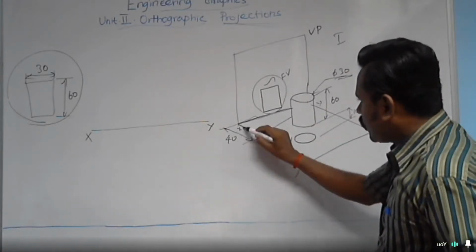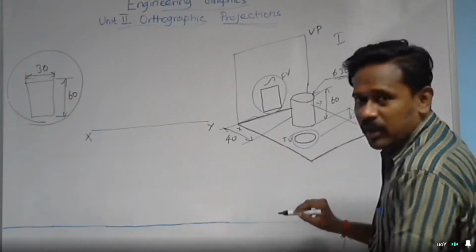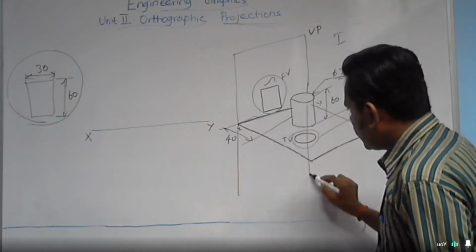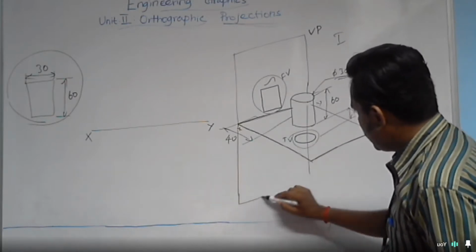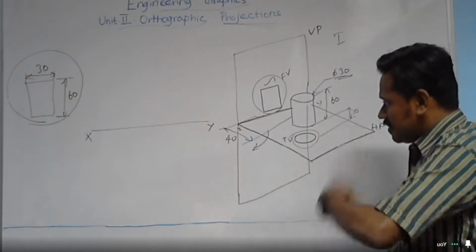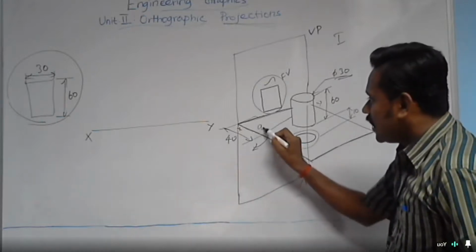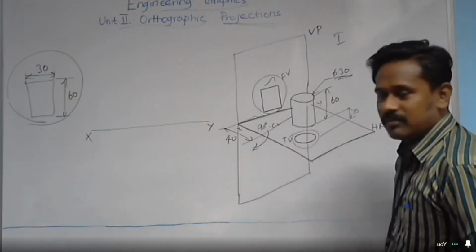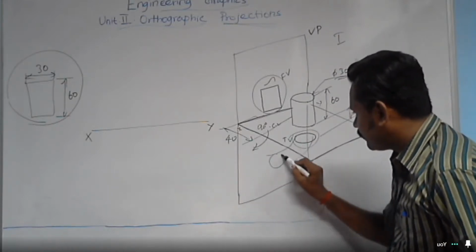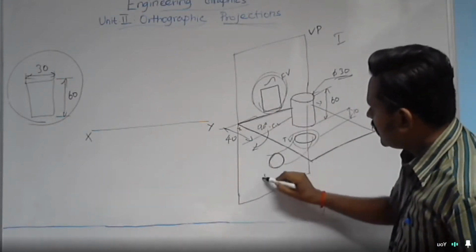And in order to have the top view in a flat manner, one additional job we need to do. What is that? We need to tilt that horizontal plane in this way. In order to see the full flat view, you need to tilt this horizontal plane about 90 degrees in the clockwise direction. If you tilt like that, automatically the top view circle will come here. So this is your front view, and that is your top view.